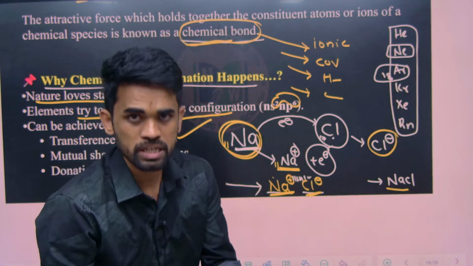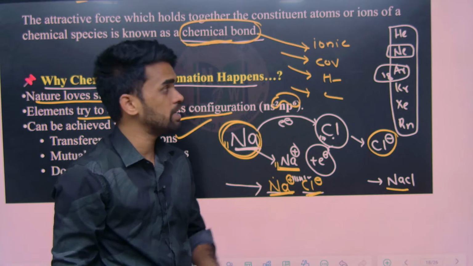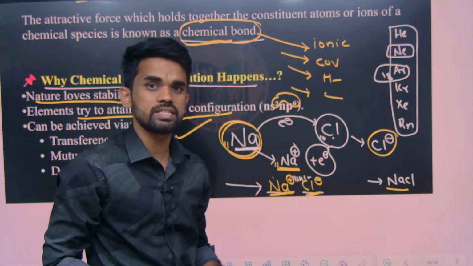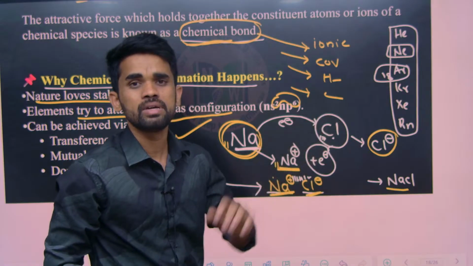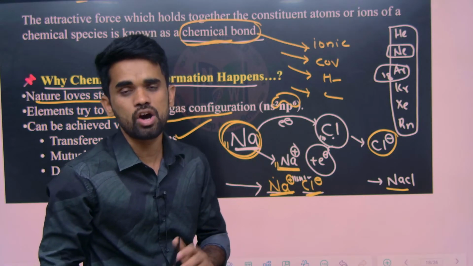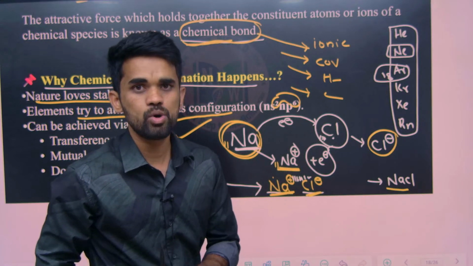Therefore, by losing or gaining electrons, they attain the nearest noble gas configurations. By that they will become stable, they will form stable compounds or molecules. I hope it is clear.